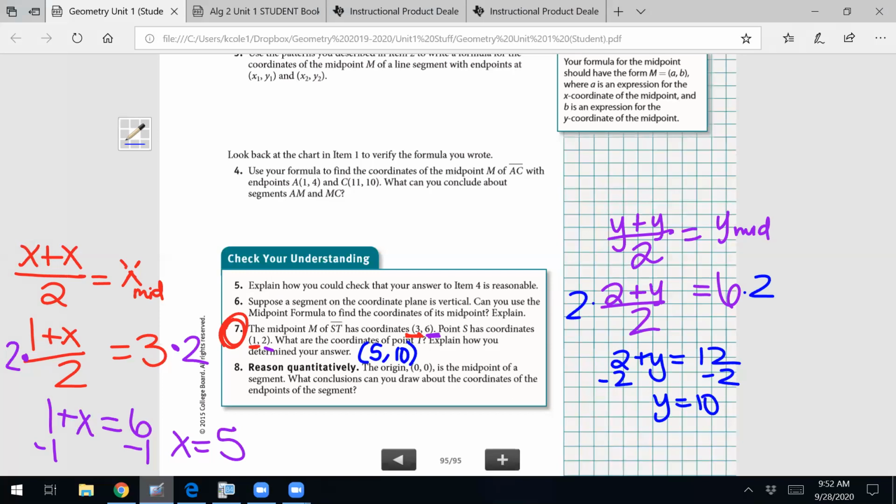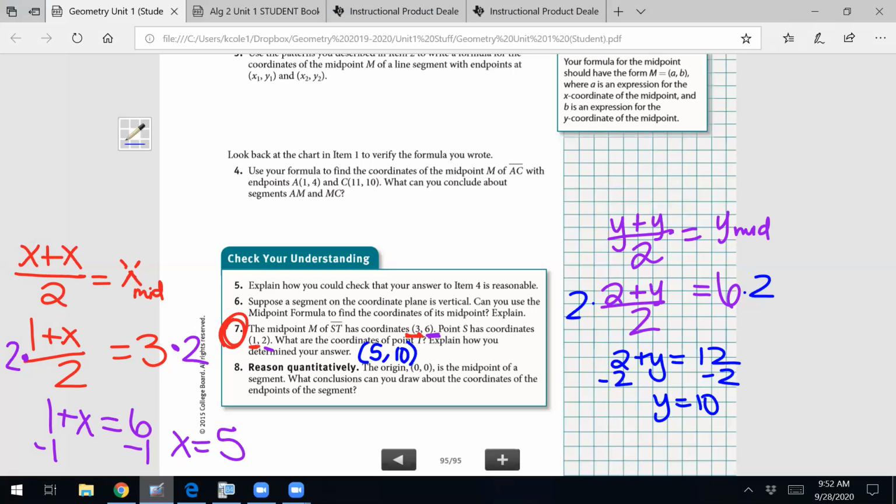And that is usually how the ACT asks, because it would be too simple to just give you 2 endpoints and say, find the midpoint. Anyone could do that. That's very simple. You just add them and divide. But this makes you think outside of the box. It makes you think backwards. So that's why I'm setting up an algebraic expression.